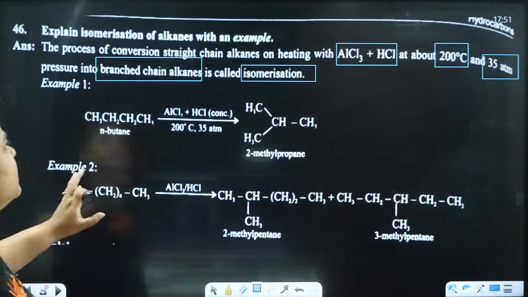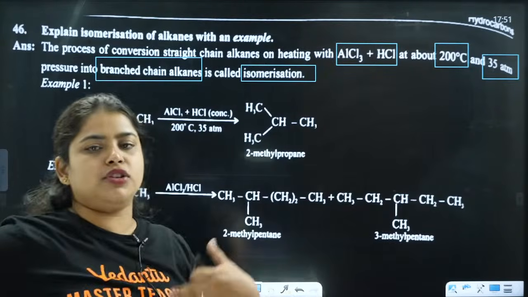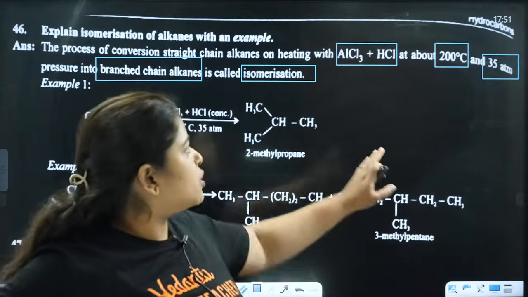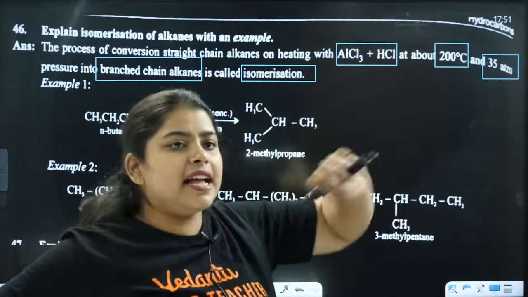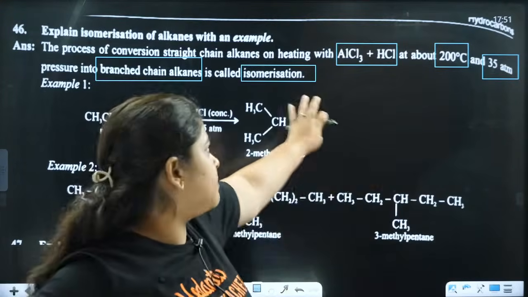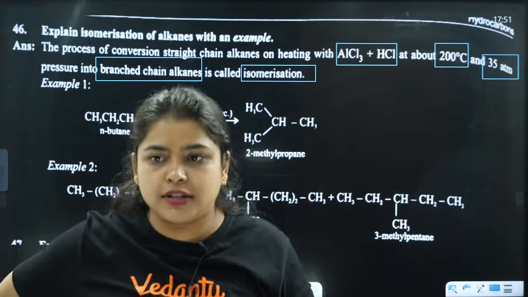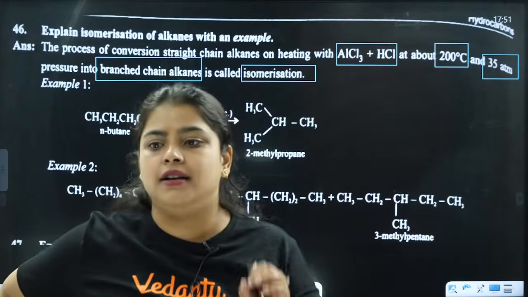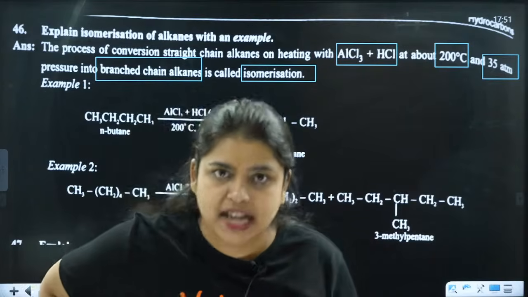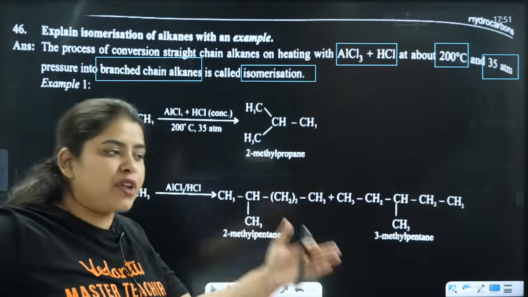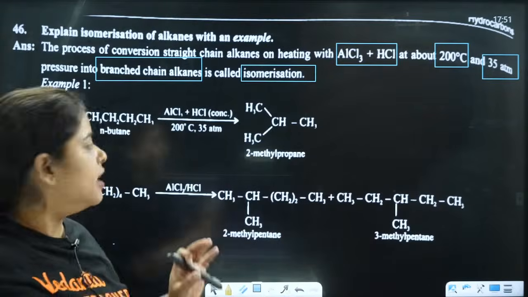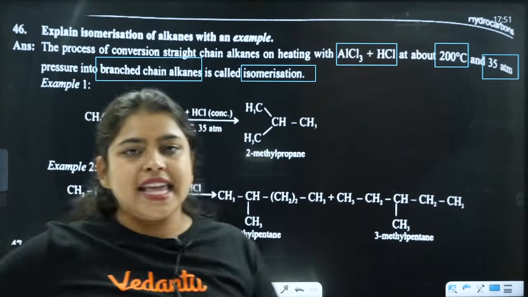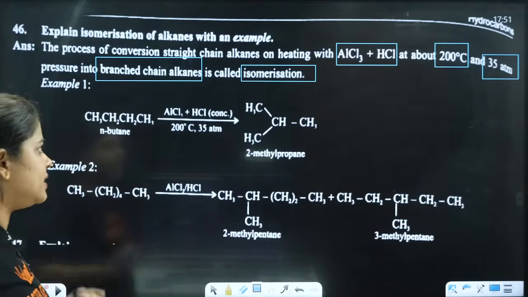Clear? So the process of conversion from straight chain, by heating it with AlCl3 plus HCl at a temperature of 200 degrees Celsius and 35 atm of pressure, we are going to convert the straight chain alkanes into branched chain alkanes. That is called isomerism.